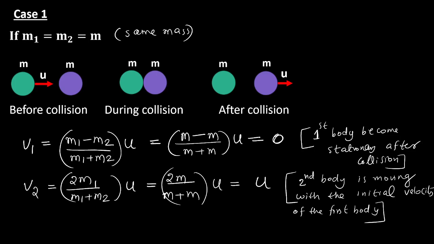Think about the carom games. Case 2: the first body is very, very small compared to the second body. Think like this. The first one is just a very small stone. Understood? A stone-like body, a very small thing. But the second one is a huge rock. Both of them are elastic.